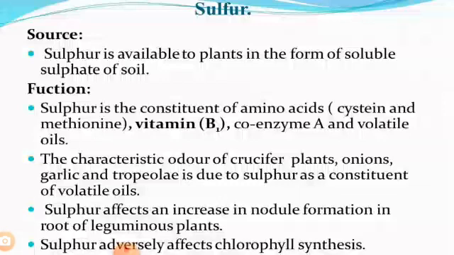Now, our next secondary macronutrient is sulfur. Sulfur is absorbed by plants mostly in the form of bivalent sulfate, SO4 2-, and SO2 gas.